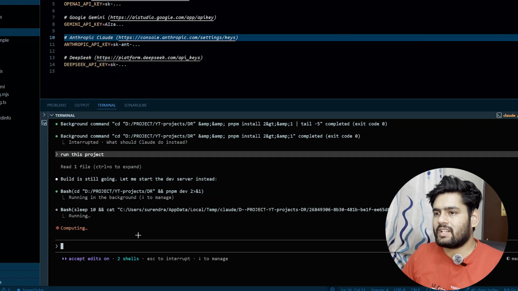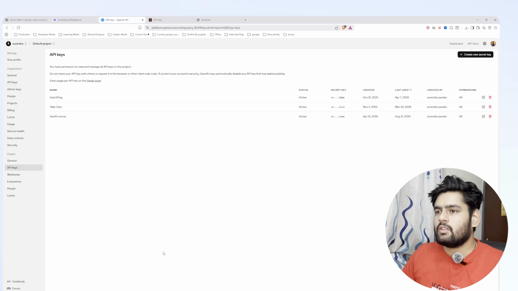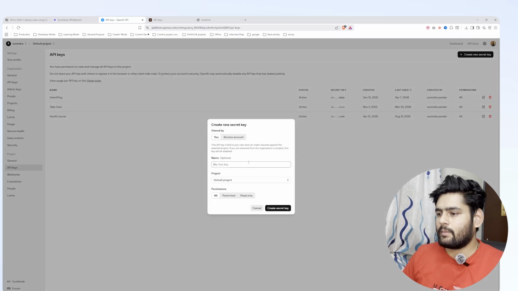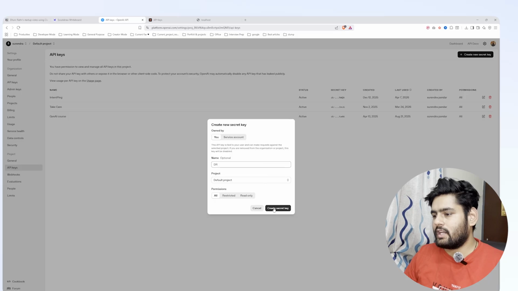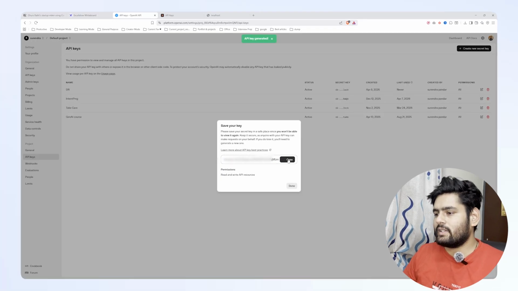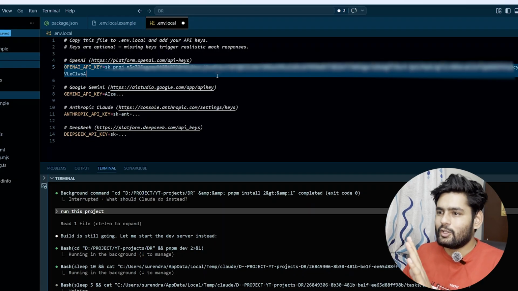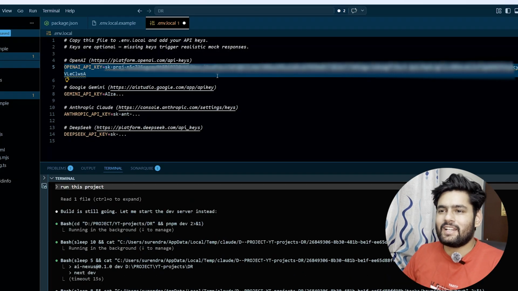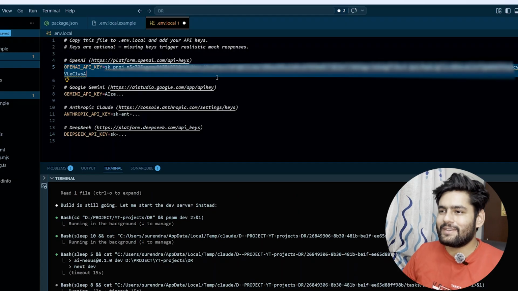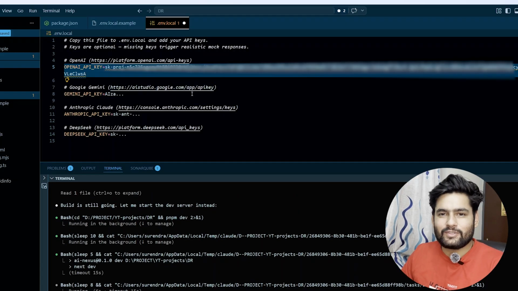While Claude is running our project, I can show you how you can get API keys. For OpenAI API keys, you have to come to platform.openai.com. Click on create a new secret key and write your name. I will say maybe DR, as a Dhruv Rathee startup, and create the secret key. And I will copy this and paste it here. I know it is not safe to put your API keys like this, and showing it live on YouTube is absolutely not safe. I just want to tell you that I will delete all of these API keys after this video is completed, so don't try to hack my API keys or misuse them, right?